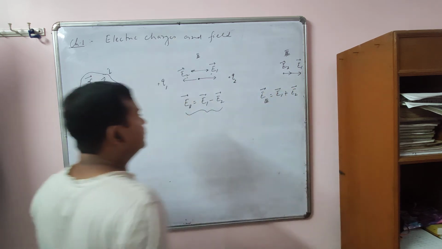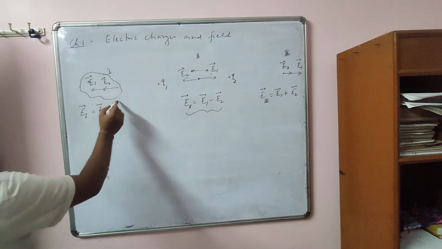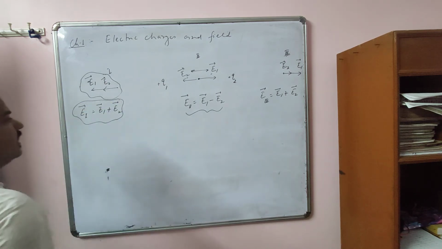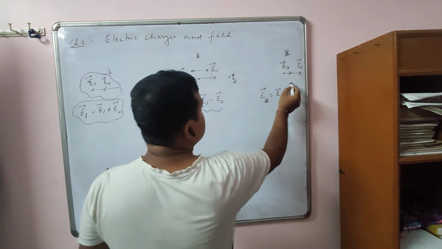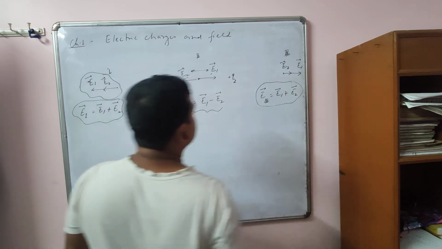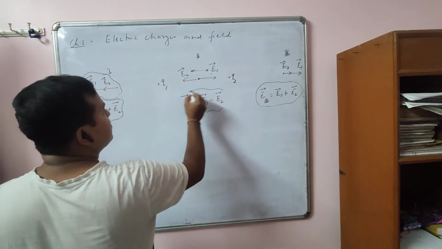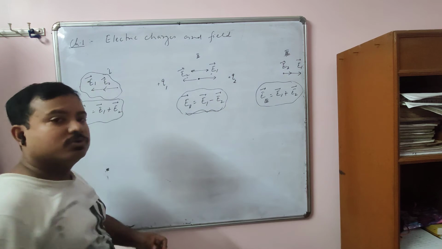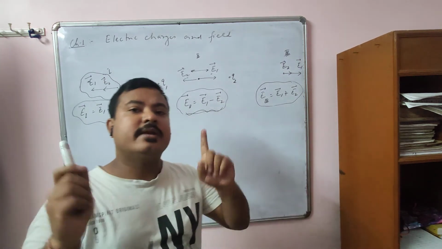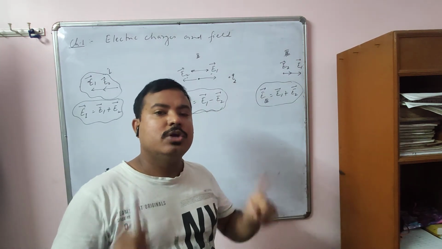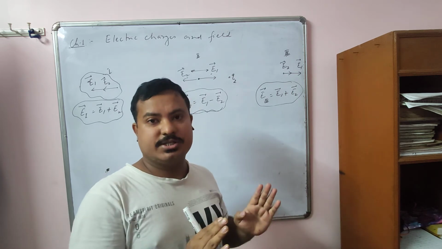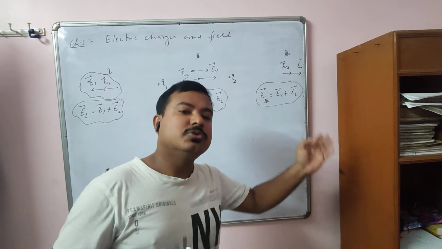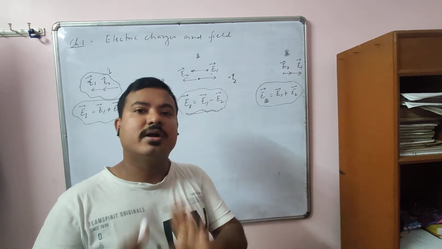So you see in this region the same direction we added, in this region the same direction it is added, and here in opposite direction it is subtracted. So just to find the direction of electric field, you have to follow the nature of the charge. If it is positive, outward; if it is negative, inward. That's all.